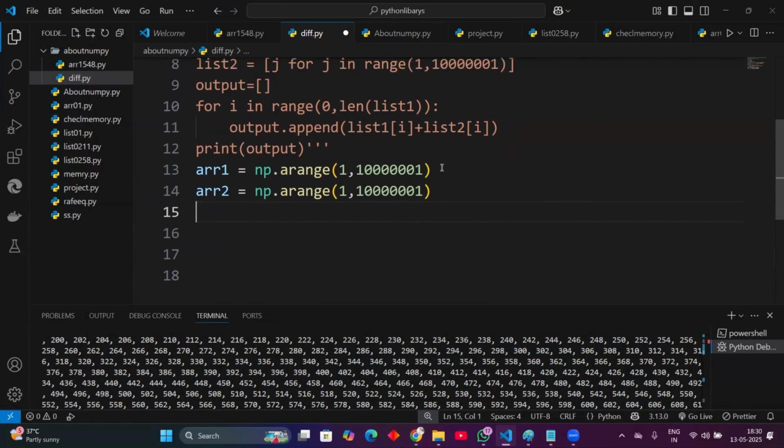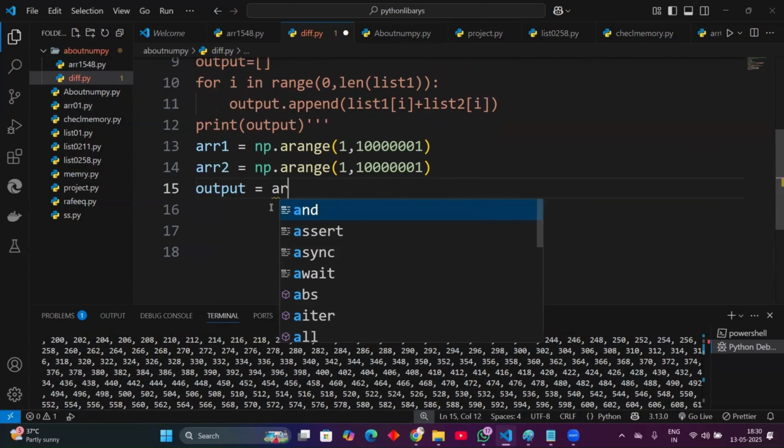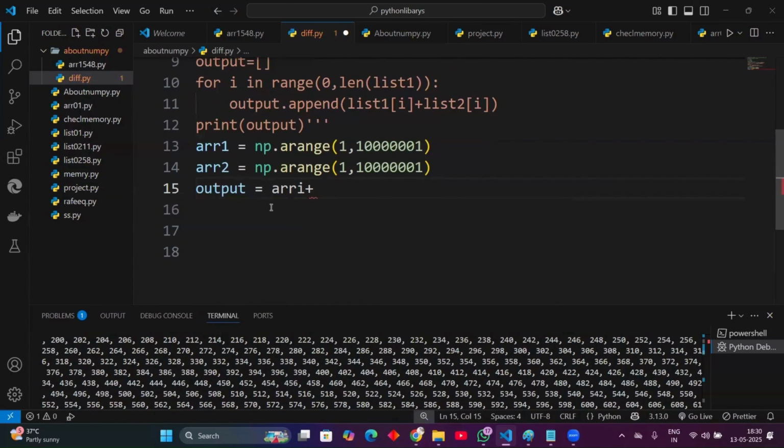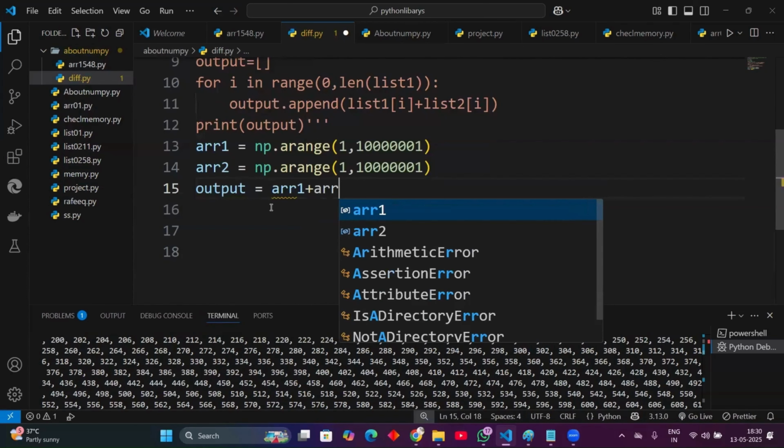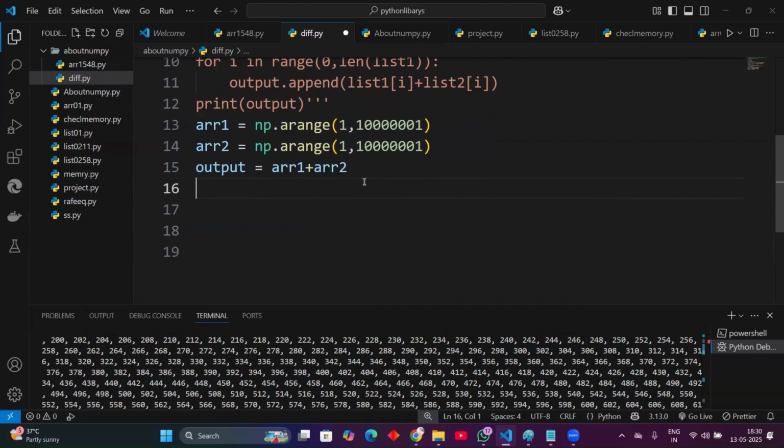Now I want to sum the data. Let's take an output variable. I just say array one plus array two. I simply wrote this. Now print the output.